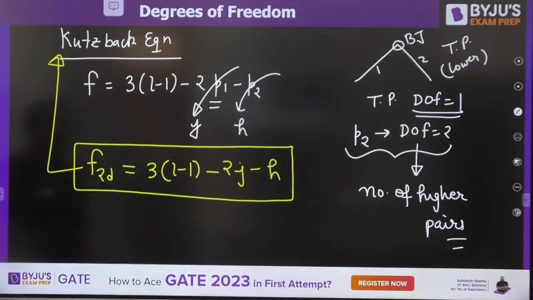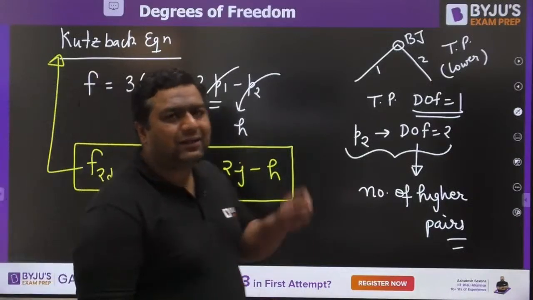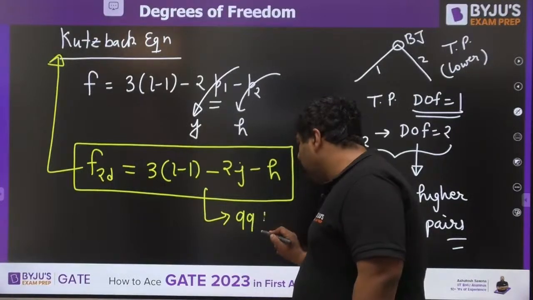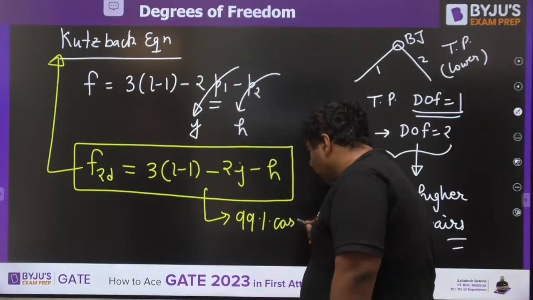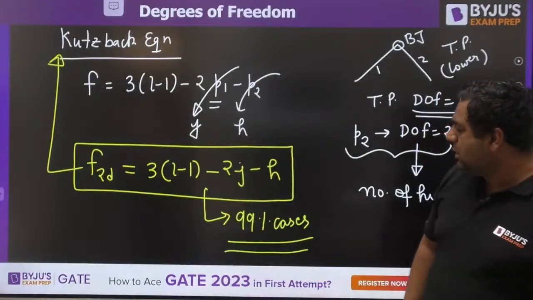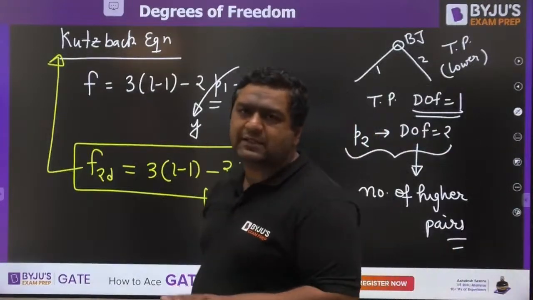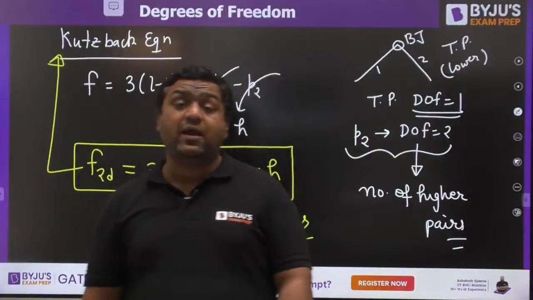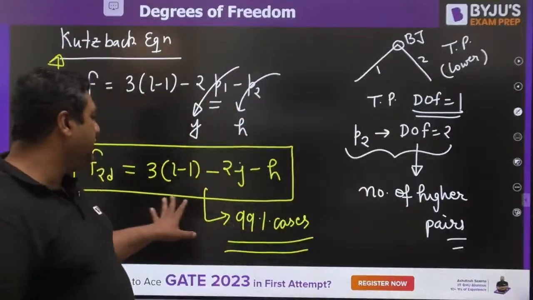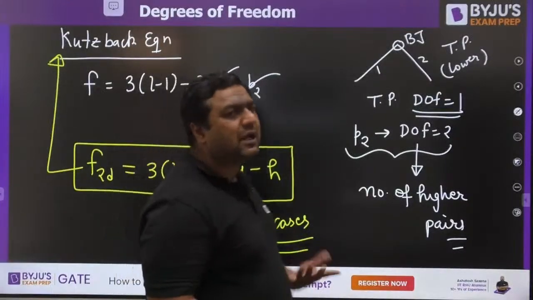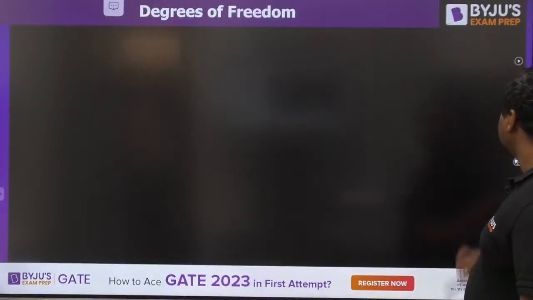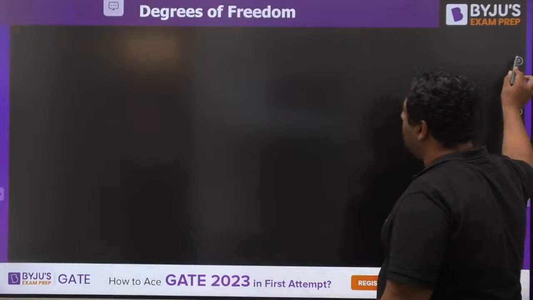So this equation is going to be used, and this equation was found to be useful for 99% of cases. For 1% of cases, this equation was not suitable, but for 99% of the cases, this equation has given the right results and it is acceptable. So if you want to see those 99% case examples, we will see some of them. So my dear, first of all, let us move.